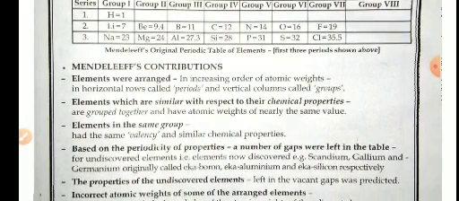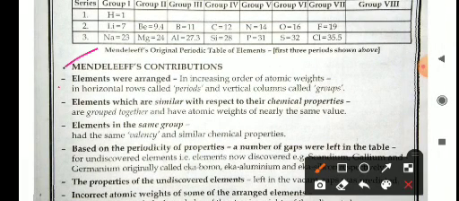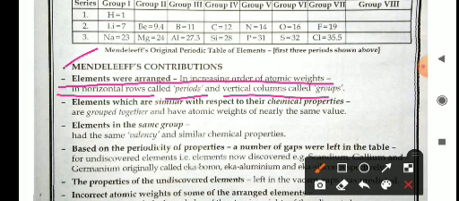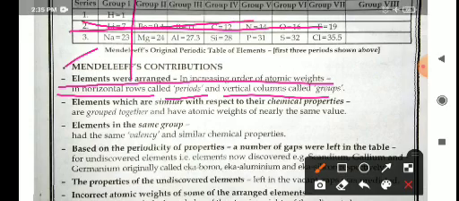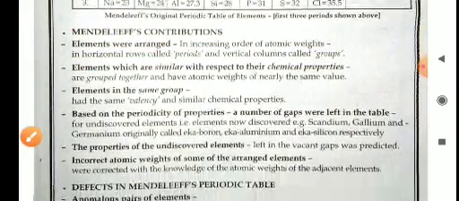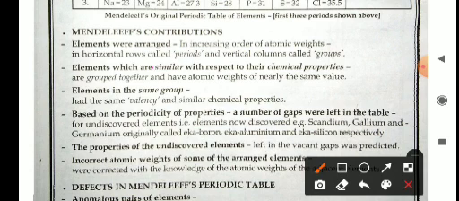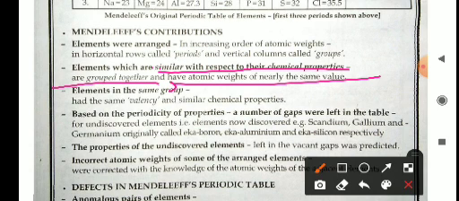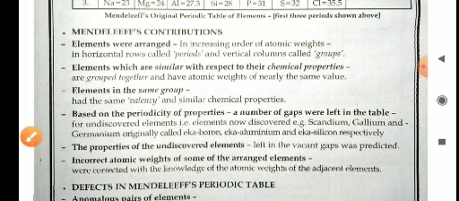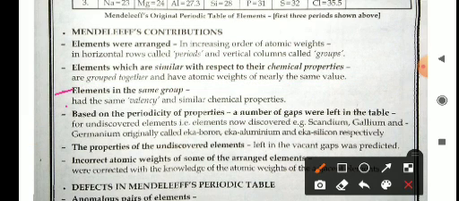Now come to the characteristics of Mendeleev's table. Elements were arranged in increasing order of atomic weight in horizontal rows called periods, and vertical columns are called groups. So the elements which are placed in horizontal rows are called periods, and in vertical columns are called groups. Okay, elements which are similar with respect to their chemical properties are grouped together and have atomic weight of nearly the same value. Third point, elements in the same group had the same valency and similar chemical properties.